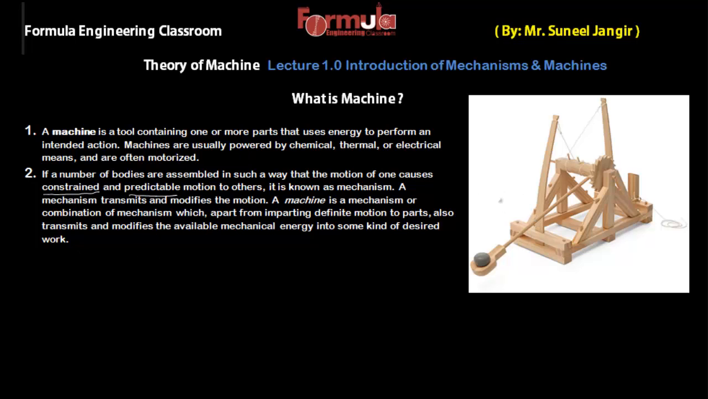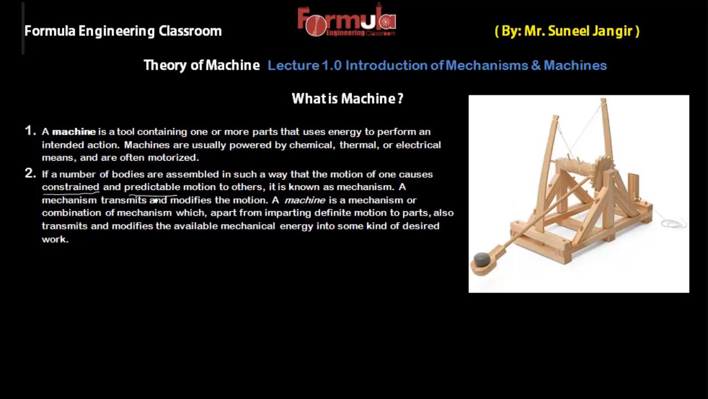So let's suppose this catapult is a machine. In this case, this machine is a combination of different types of mechanisms, or maybe this is a simple or single mechanism. So this will definitely transmit and modify the available mechanical energy, in this case the elastic energy of the string and this vertical arm, to some kind of desired or useful work. Obviously, throwing a stone is not useful work, but it may be a desired work in case of war.